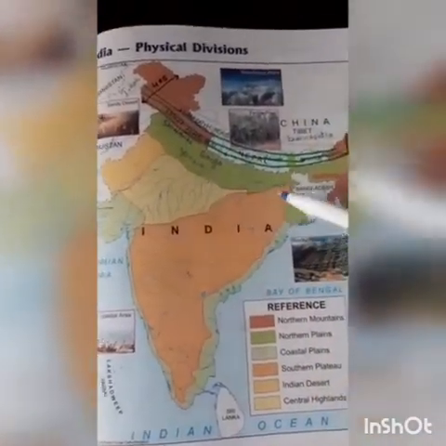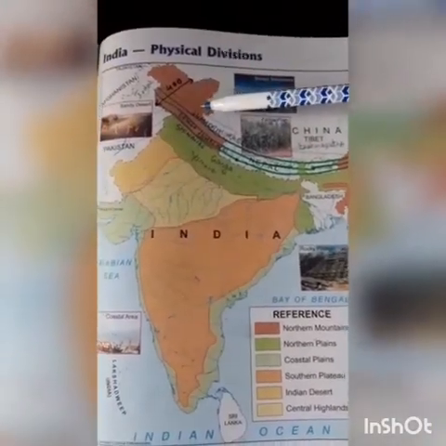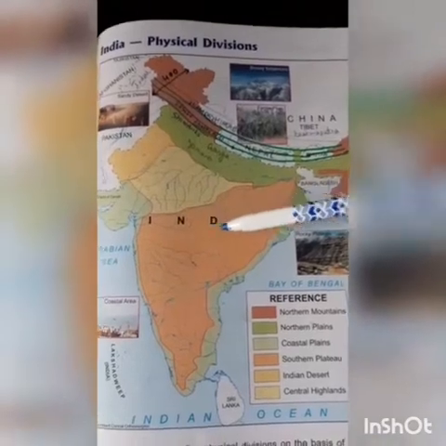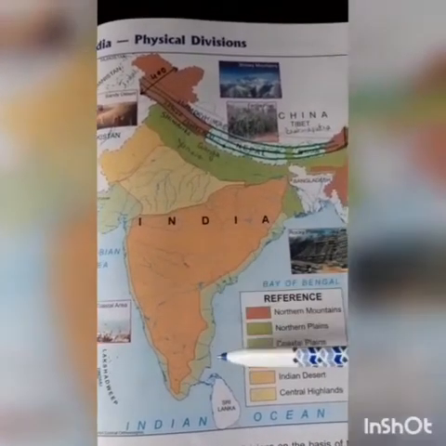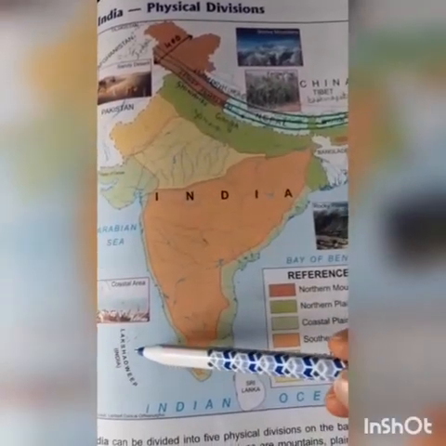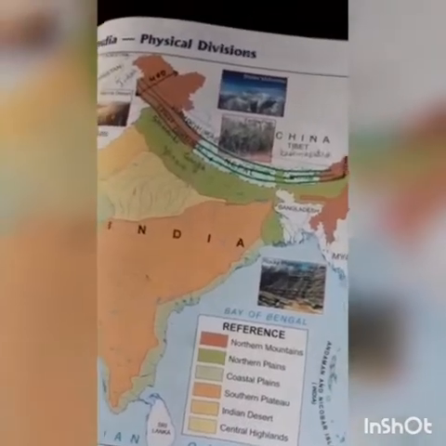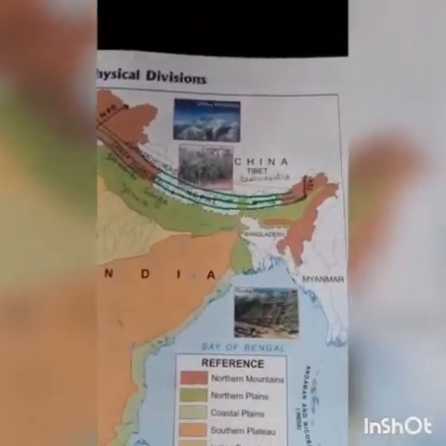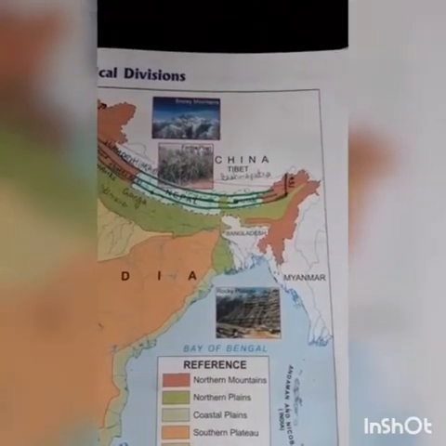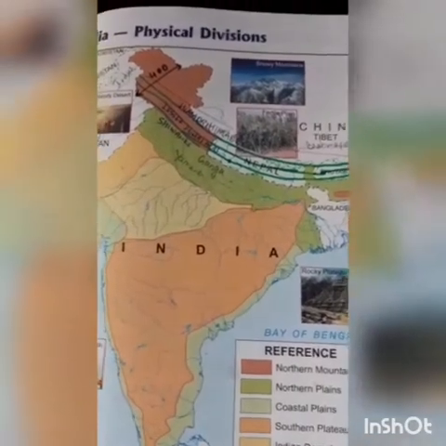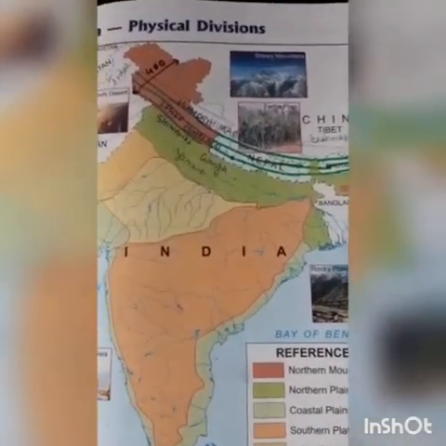You can see on the map the northern mountain, the northern plain, desert, southern plateau, coastal plains, central highlands and islands. The Great Himalaya, the northern mountain. Himalaya means him means snow, alaya means house of snow. The Himalaya is the house of snow.